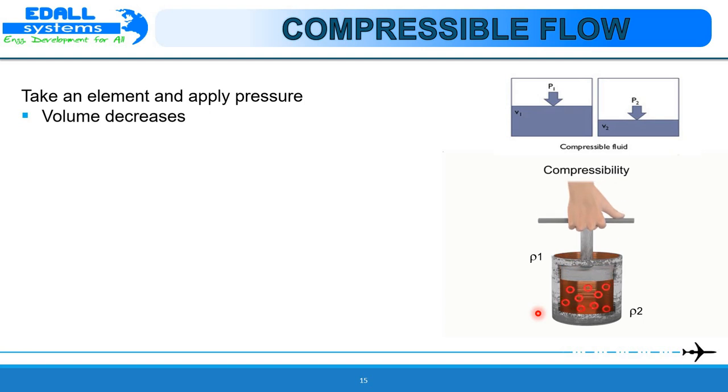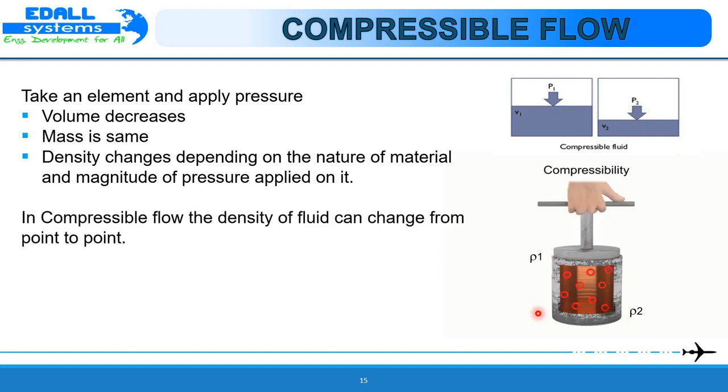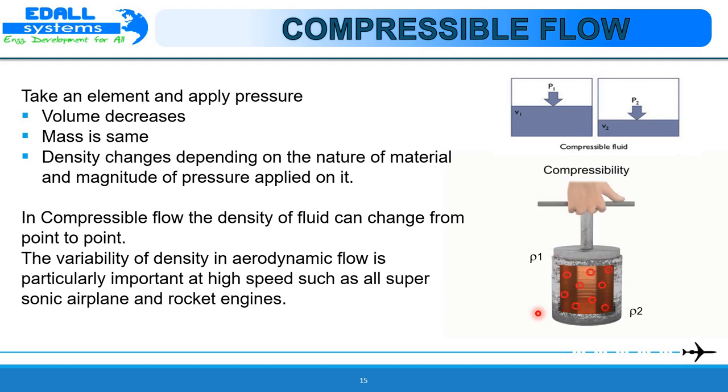In compressible flow, the density of the fluid element can change from point to point. We can see that the flow is compressible when ρ1 is not equal to ρ2. The variation of density in aerodynamic flows is particularly important at high speeds, such as in supersonic airplanes and rocket engines.